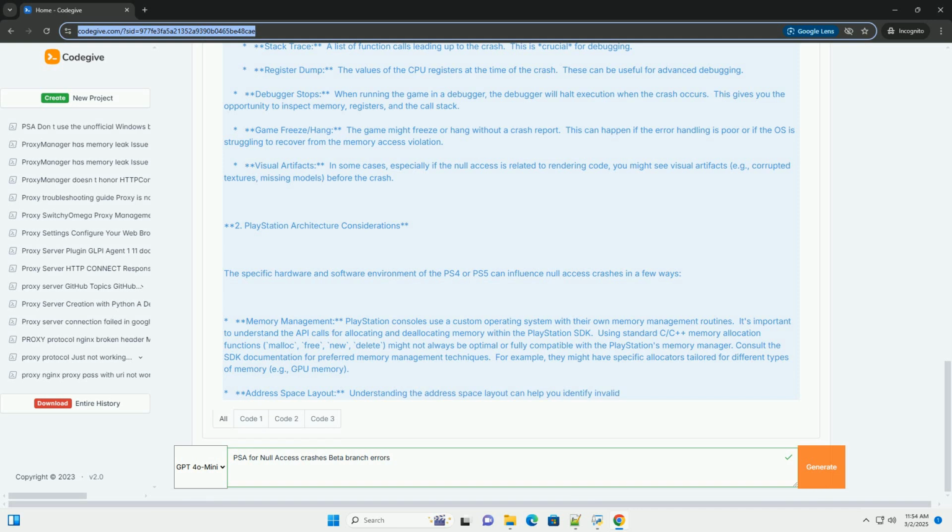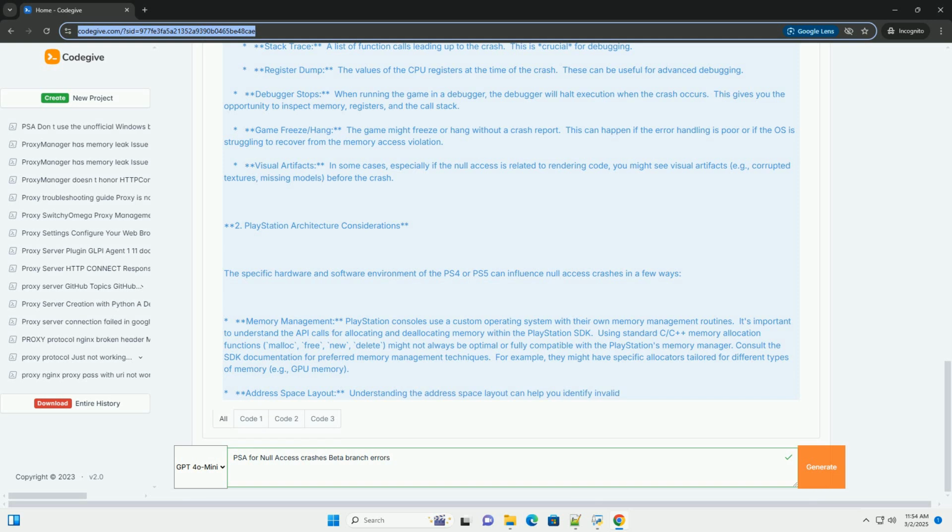Threading model: PlayStation consoles are highly multi-threaded. Concurrency issues are a common source of null access crashes. Be especially careful with shared data structures and ensure proper synchronization mechanisms, mutexes, semaphores, atomic operations, are in place. The SDK likely provides its own threading APIs that you should prefer over standard C++ threads.